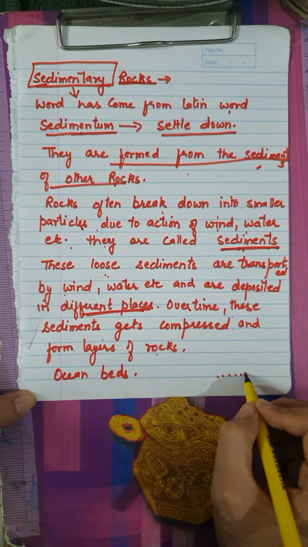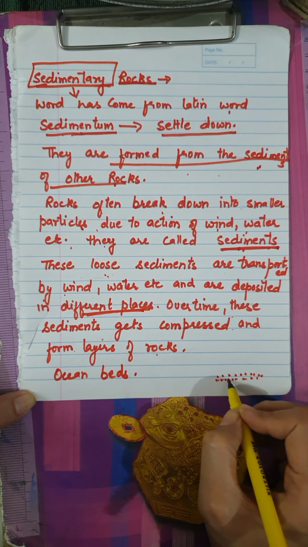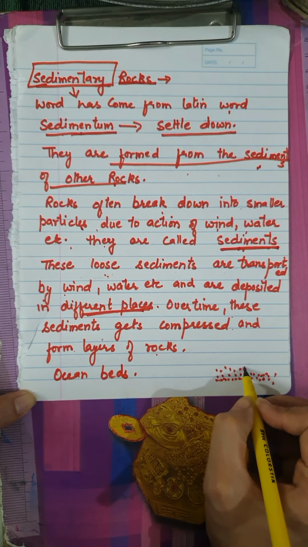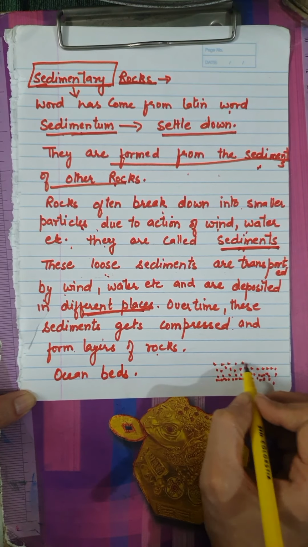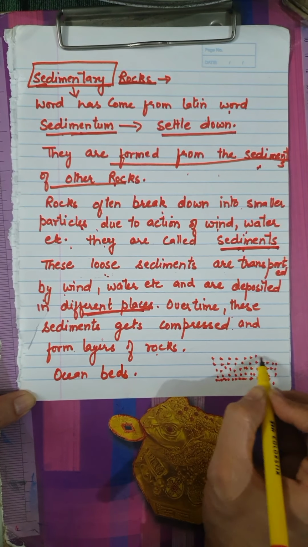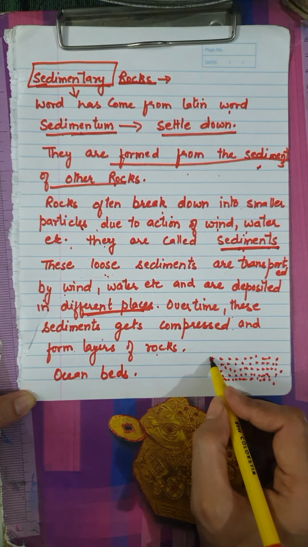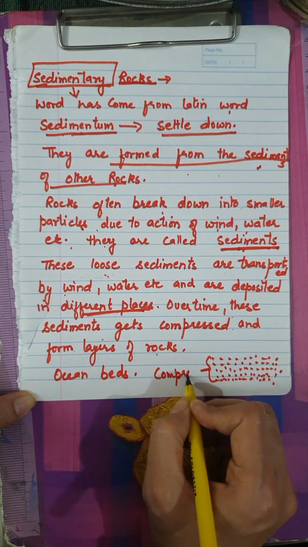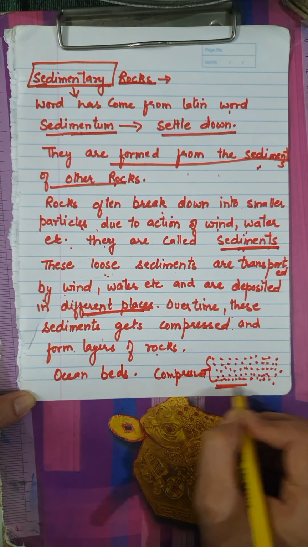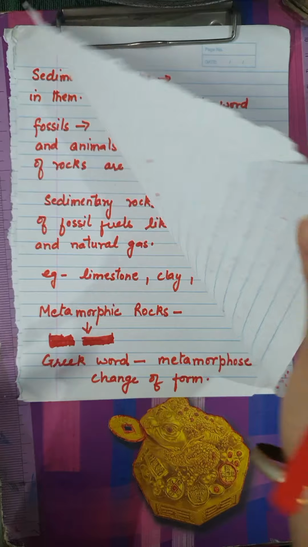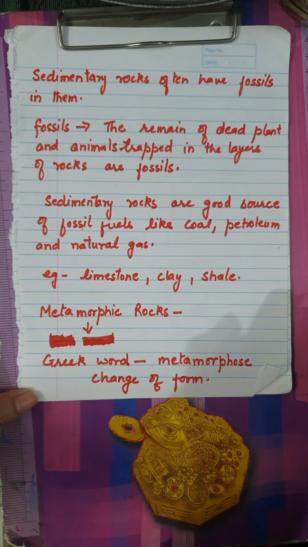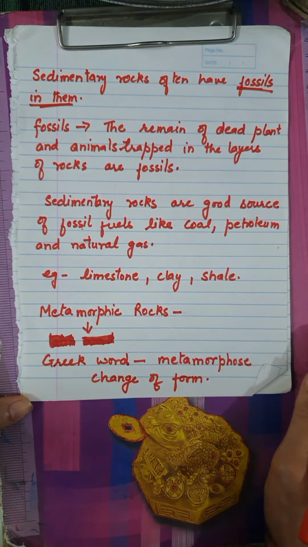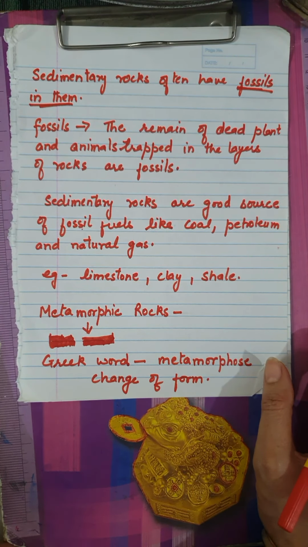Like this, children: the sediments get flown away by the river, they get deposited on the river bed. Then other sediments form its upper layer, then other sediments form a lower layer, and by the weight of these layers, these are compressed. And when they are compressed, they form sedimentary rocks. Now I hope sedimentary rocks is clear. Then sedimentary rocks often have fossils in them, which make them an important rock.